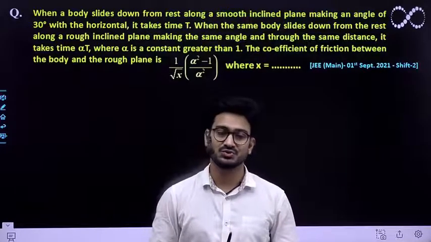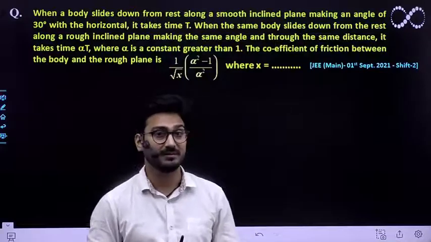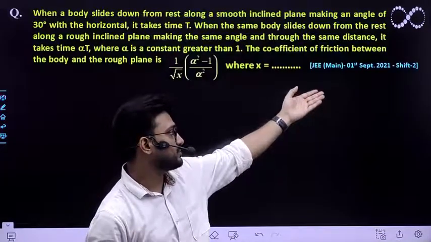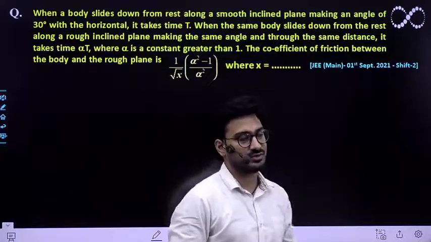Right now I'll be doing one such question that came in your JEE Main examination. This question came on 1st September 2021, in the second shift. So let us see this question first.